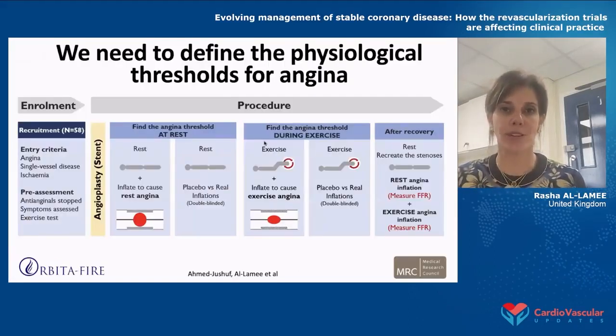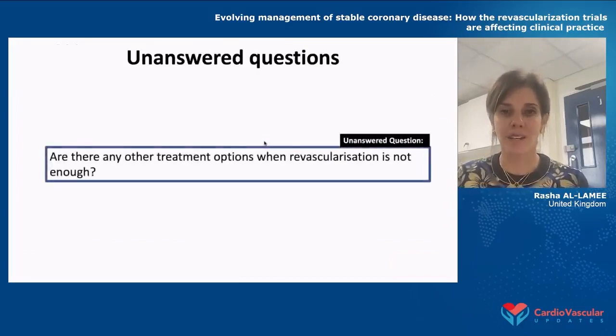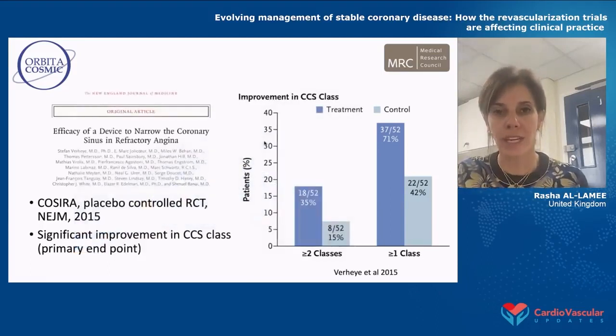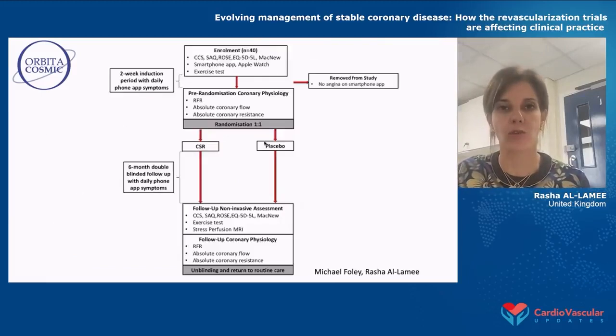The next major question that we're going to be trying to answer in the next few years is, can we find physiological thresholds for angina? Because we believe that that's never really been defined, and we'll be doing that from the ORBITA-FIRE trial. And then finally, we're asking the question, are the treatment options that we have enough? And is it possible that there are other treatment strategies? And here we're going to be testing a relatively new device, the coronary sinus reducer, and looking at the mechanistic effect of this device in patients with refractory angina.